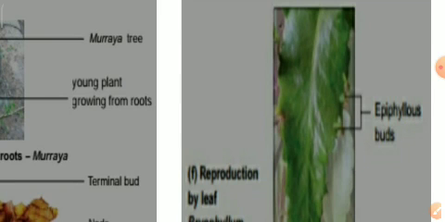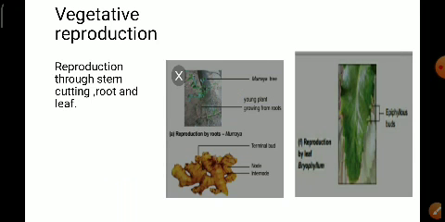So a new plant is being produced on the leaf. Understood? This is known as vegetative reproduction by the leaf. When we cut that part of the leaf and sow it in the soil, you will get a new plant again. Understood? So the vegetative reproduction through stem cutting, the root and the leaf, these are all okay.